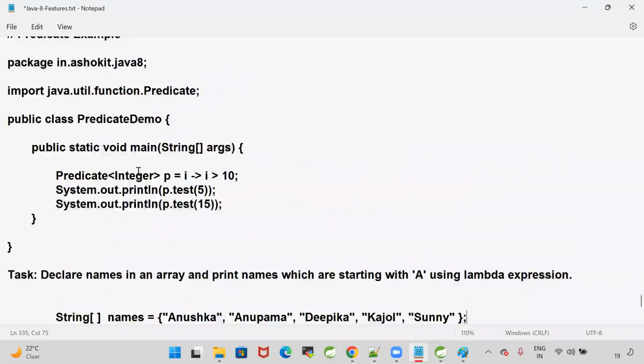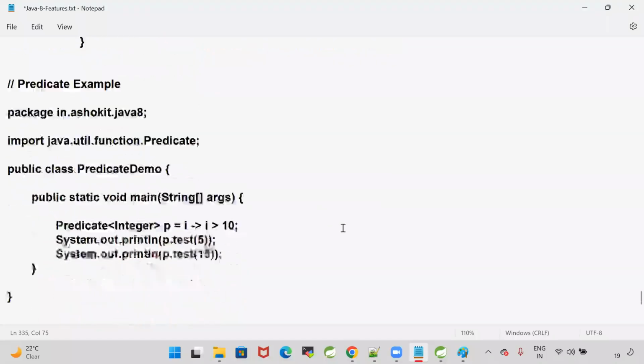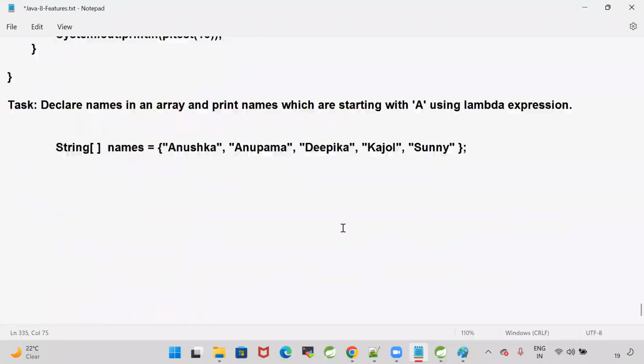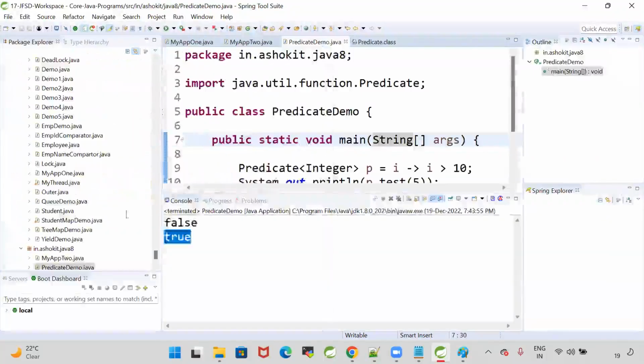You understood predicate, right? When will you go for a predicate? When your requirement is to take one input, check a condition, and return a true or false value. How to write it? Let me take one example.